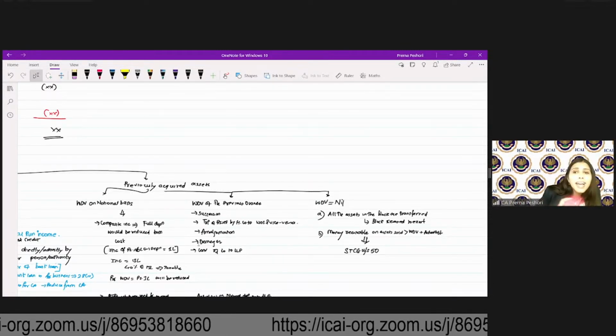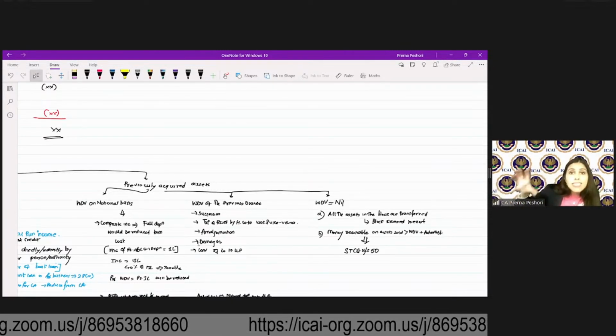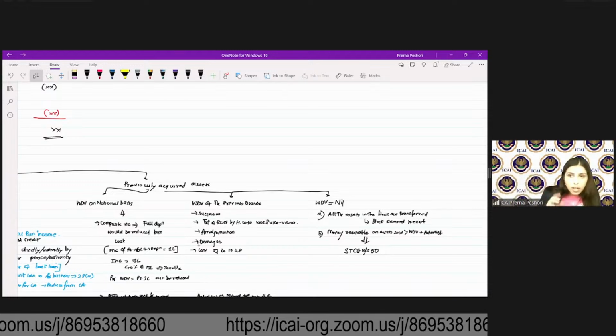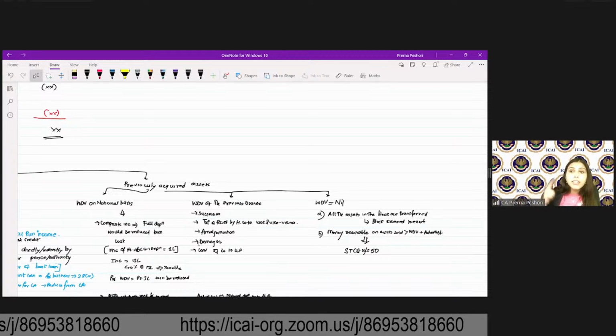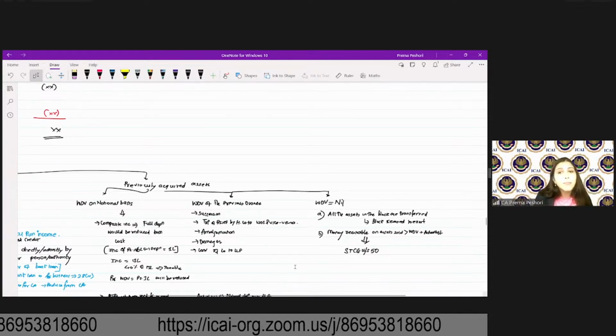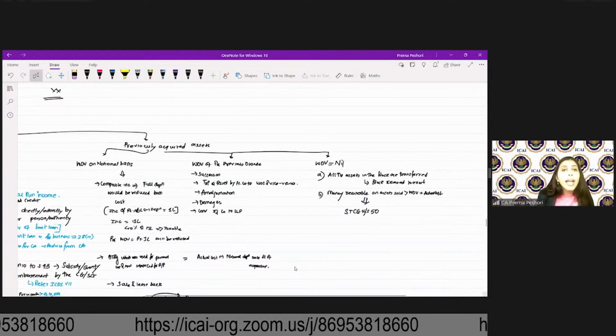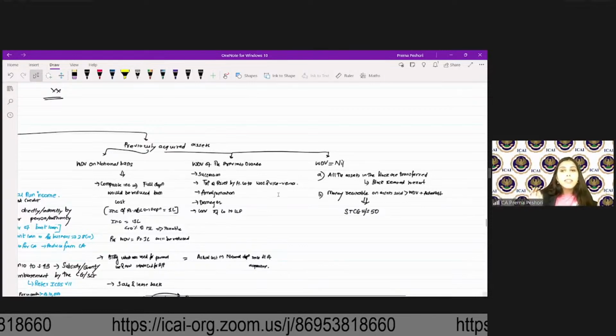In case all the assets in the block are transferred and the block ceases to exist, WDV shall be nil. Or if the sale consideration is greater than the WDV plus actual cost, then in that particular case, WDV shall be nil and you will have STCG under section 50.